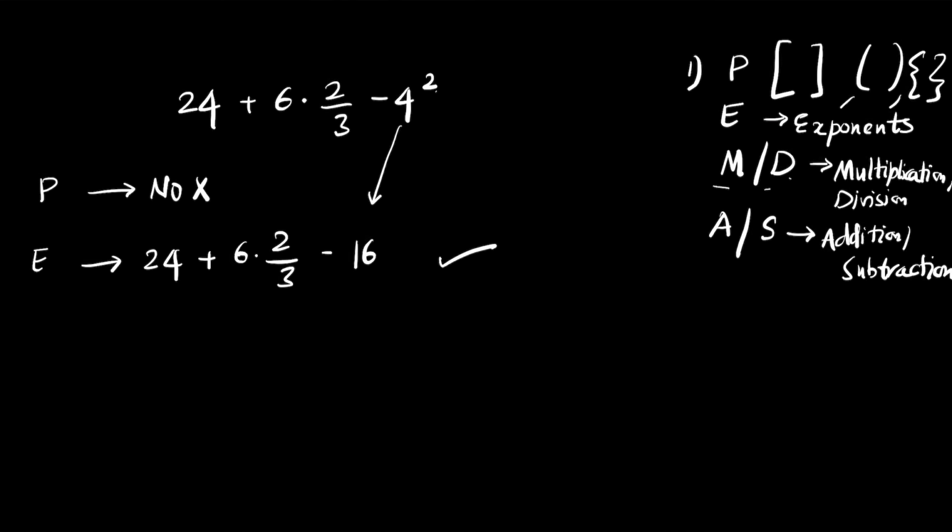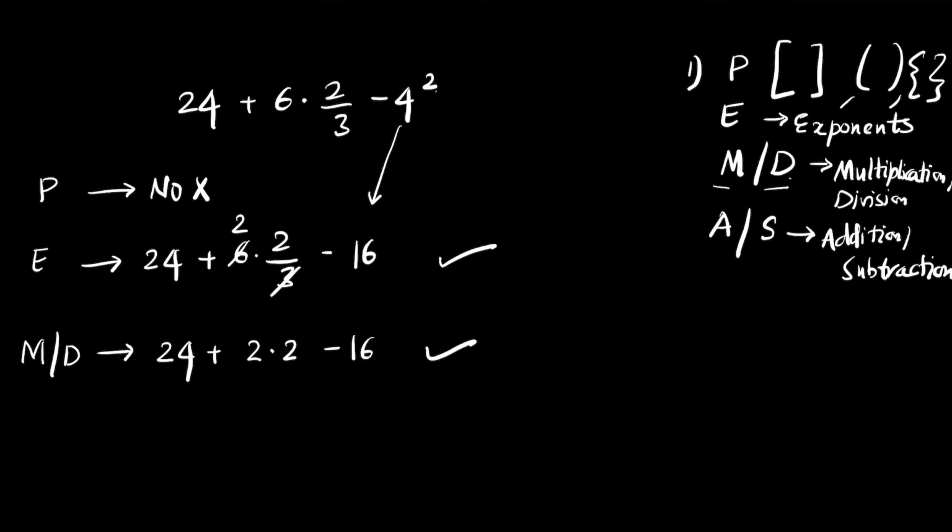Next is either multiplication or division. You can choose any one of them first. I am going to choose division first. So you have 6 times 2 by 3. You can consider 3 threes are 2's. So it becomes 2 times 2 minus 16. So the multiplication or division is done.